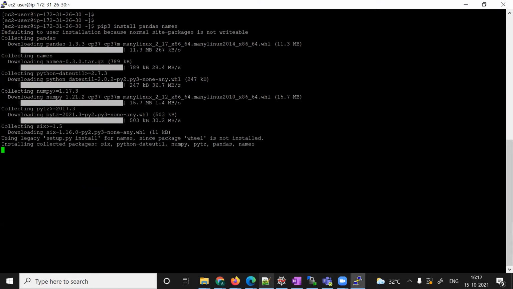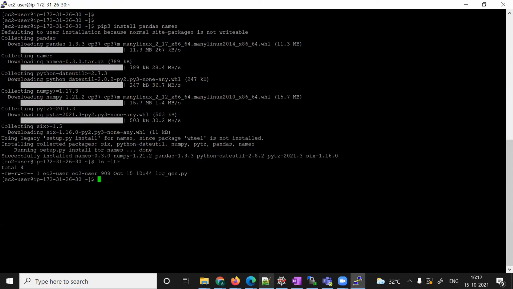It won't take much time. Okay, it's done. So this is my Python file. Let me run it and see whether it is working fine or not. python3 log, and I want to create one log file that has 500 records. Okay, this is generated.